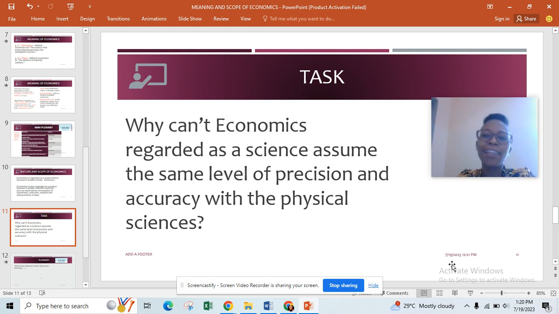With physics, Boyle's law, Charles's law and all those laws have remained since time immemorial and are still the same, because those laws are based on inanimate objects. Meanwhile, in economics, if you want to formulate something like the law of demand, we can't categorically say this is it.